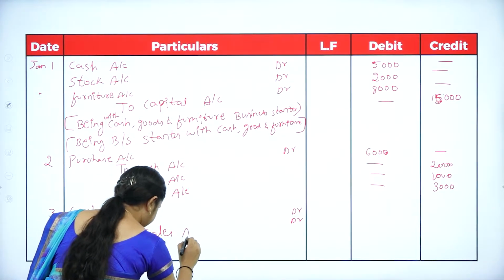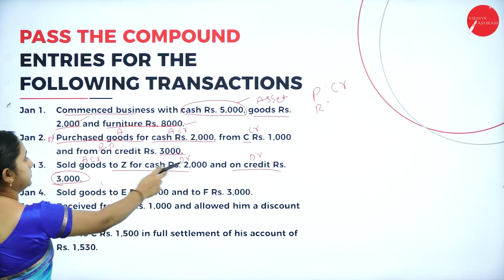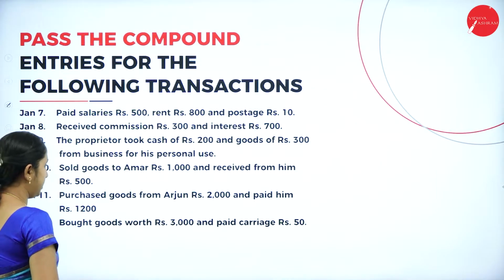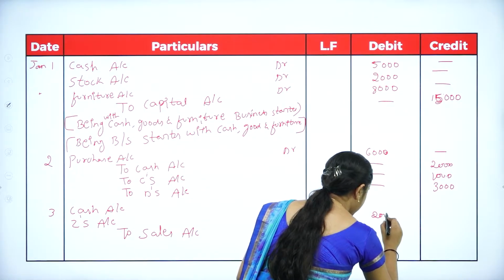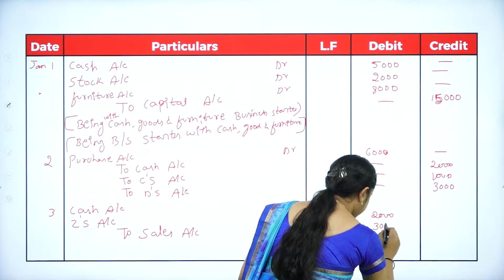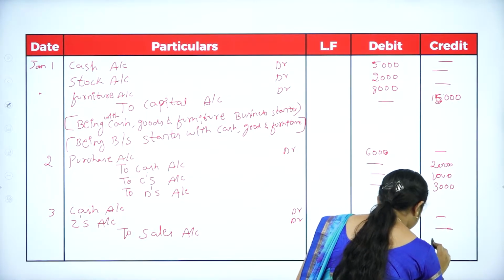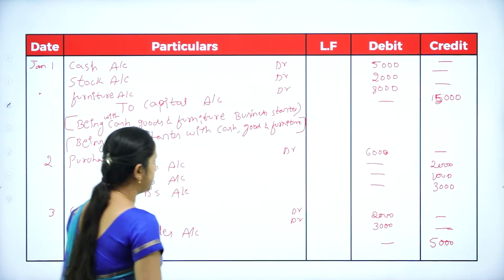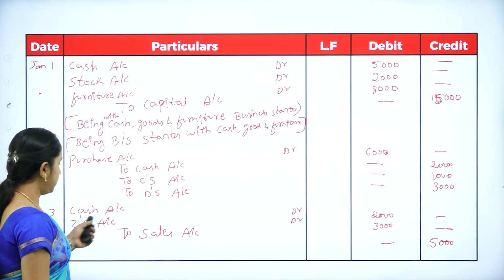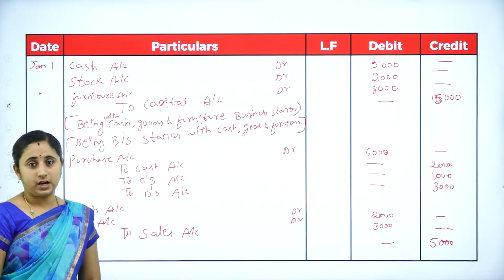So, sales account, amount 2000 and 3000. The total sales you made is 5000. So, cash sales 2000, Z on credit 3000, the total sales is 5000.